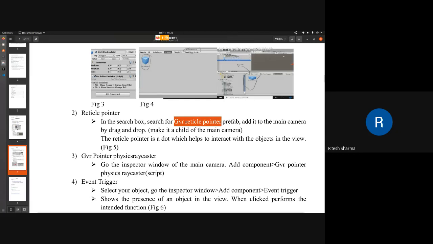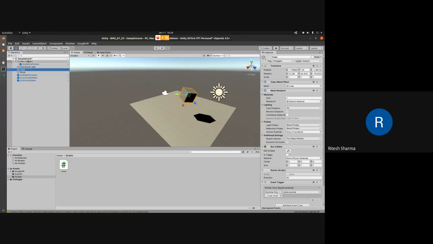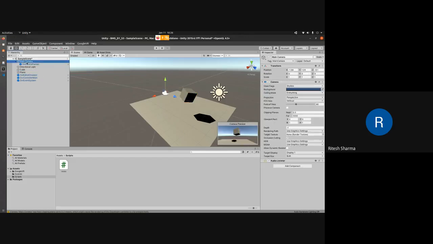Okay, I had to include the physics raycaster as well. Yeah, the physics raycaster will give us that interactive functionality. So I'll go to the main camera, add component.